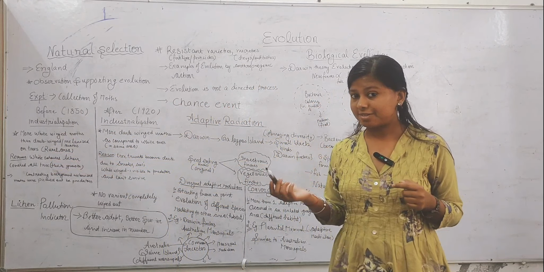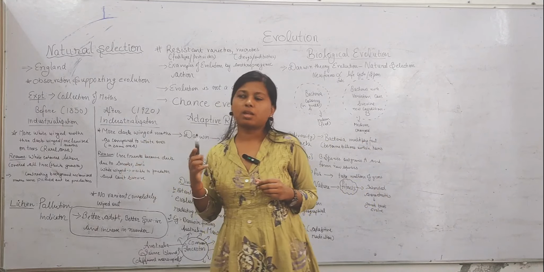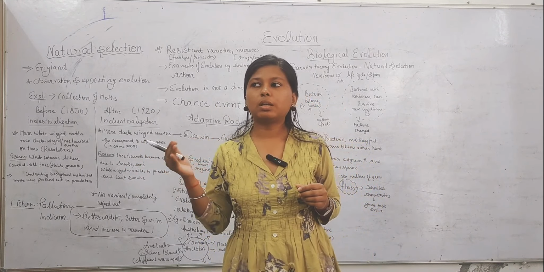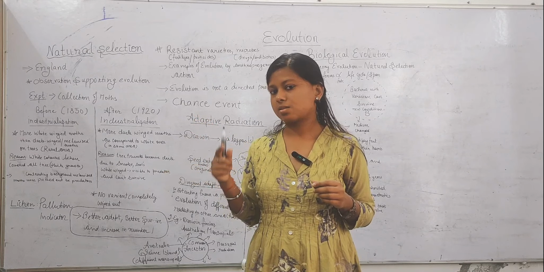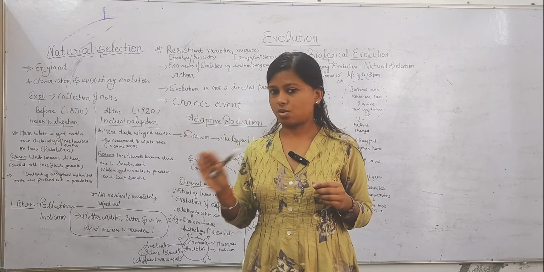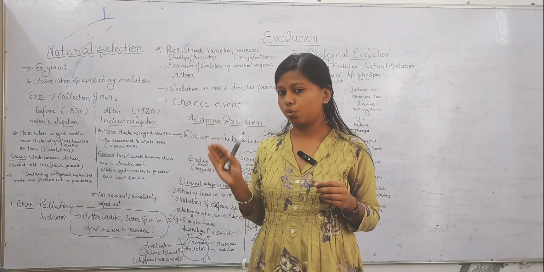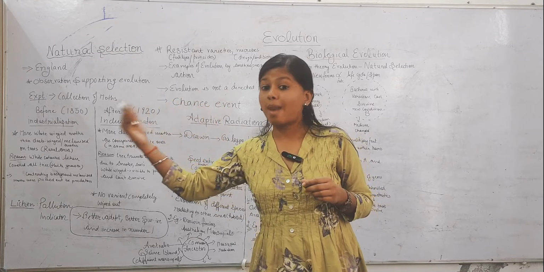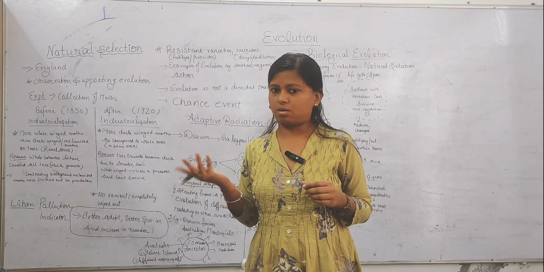Now, after industrialization, there was a high increase in pollution. Due to the increase in pollution, there was less growth of lichen, as lichen is a pollution indicator. In pollution, lichen does not grow, so there is a decrease in the white background, due to which white winged moths become more visible, whereas black melanized moths become not visible.